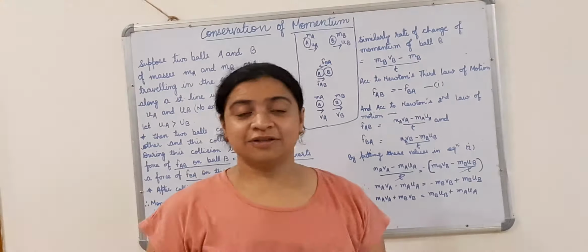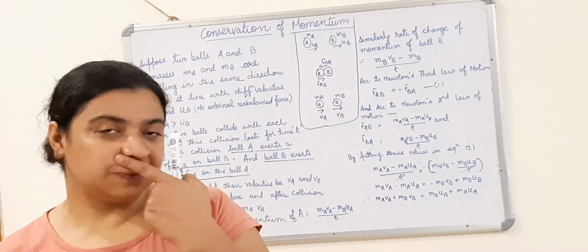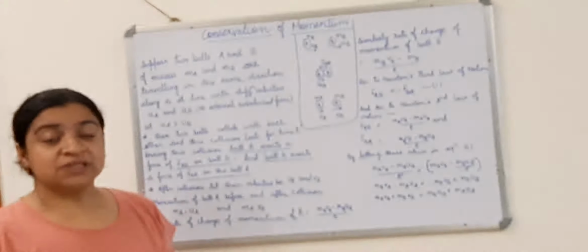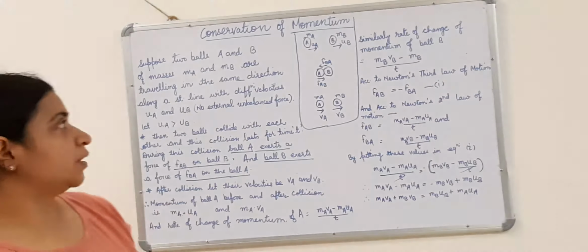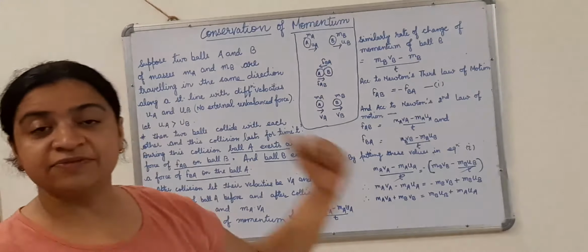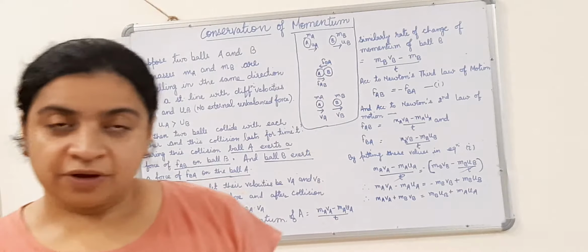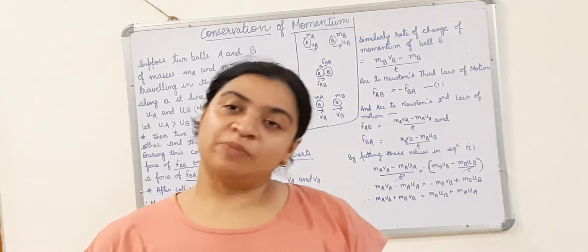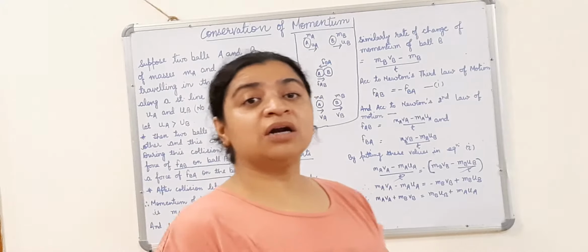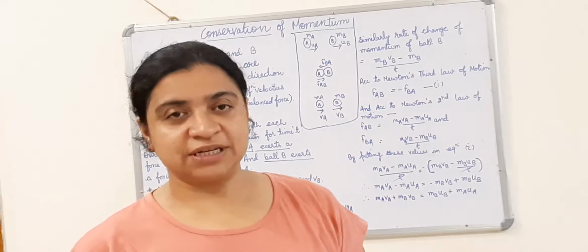Hello children, this is our last topic of the lesson, force and laws of motion. The name of the topic is conservation of momentum. First of all, tell me what is momentum. Momentum is the product of mass and velocity.